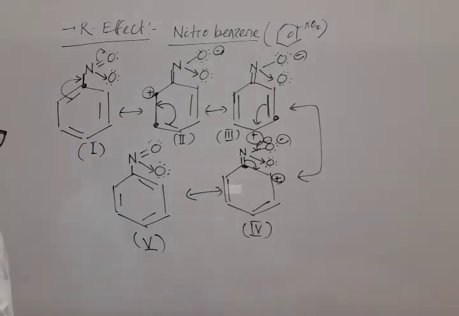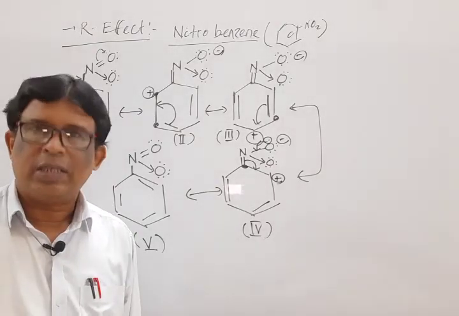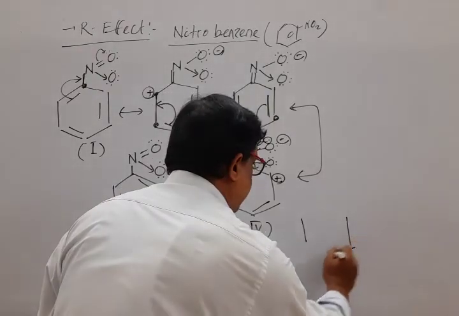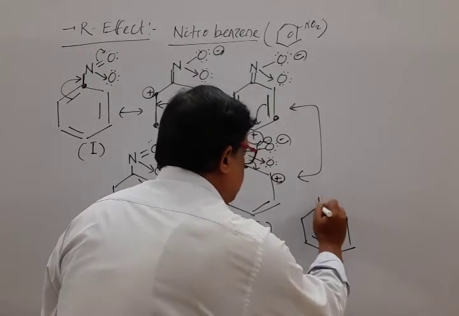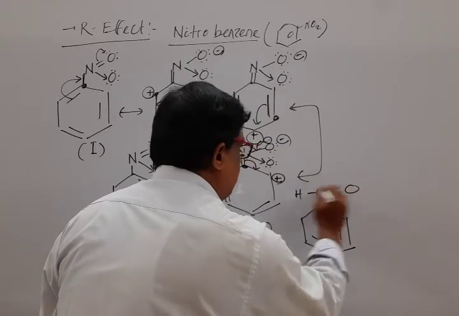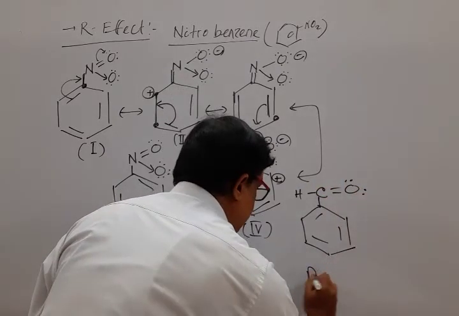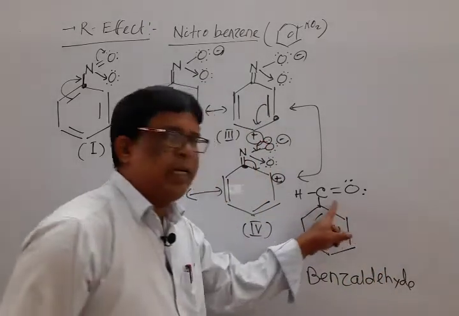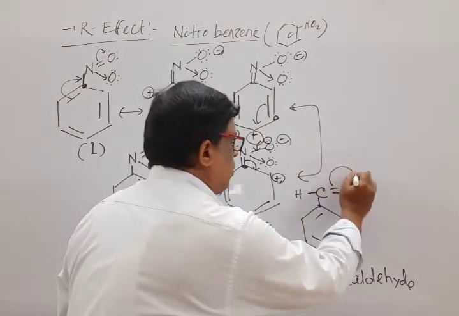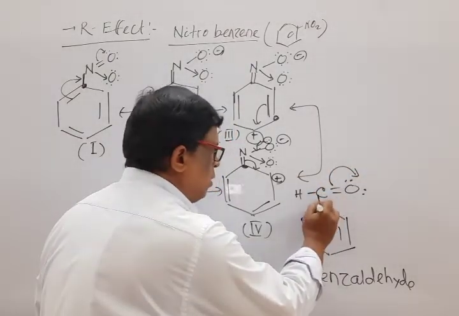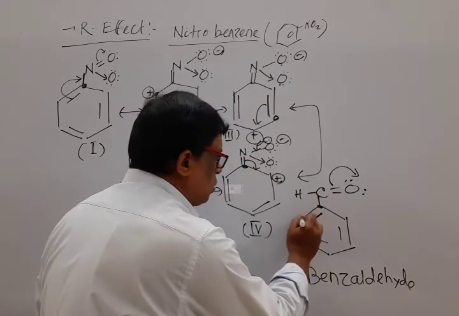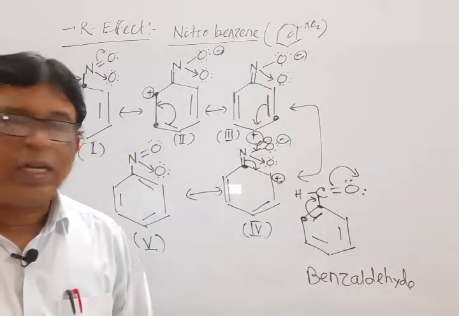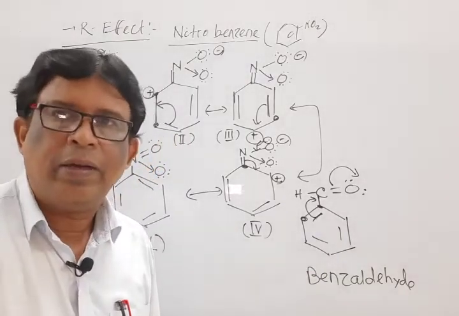I select another group, that is CHO. When the CHO group is attached to benzene, it is known as benzaldehyde. Mark that, benzaldehyde, I rewrite it like this. Its name is benzaldehyde. So due to the difference in electronegativity, the shared pair of electrons transfers to this side. So now carbon is under deficiency, so it requests this carbon, the bond also transfers. In this way, try to write the resonating structure for benzaldehyde.